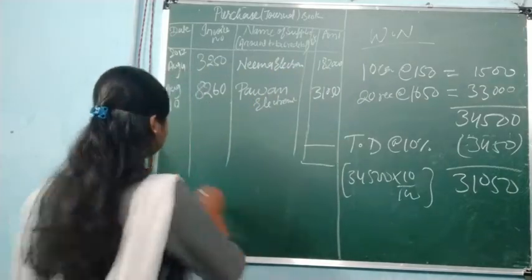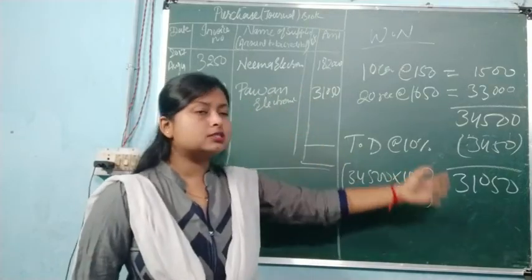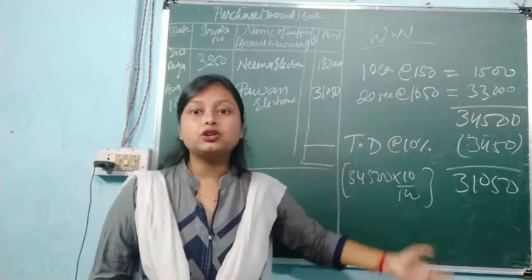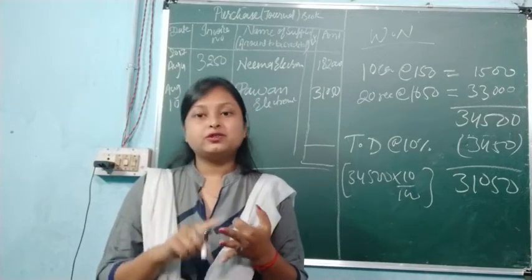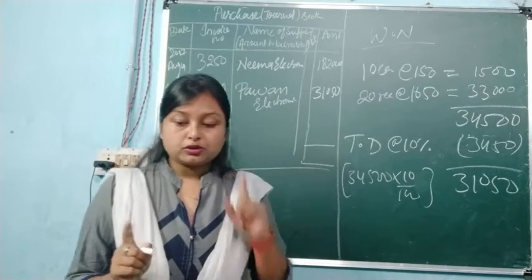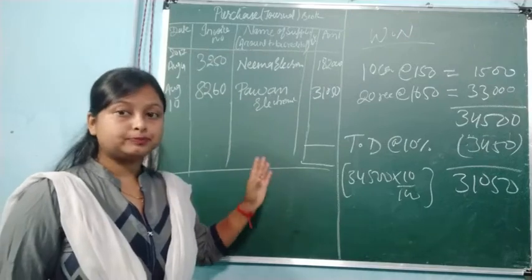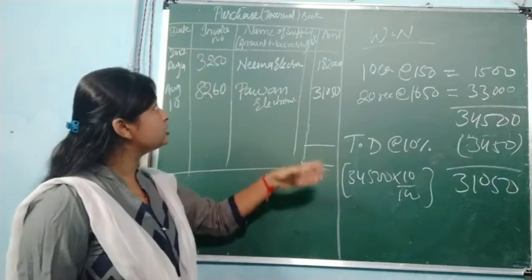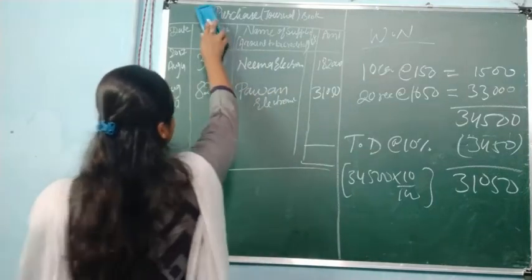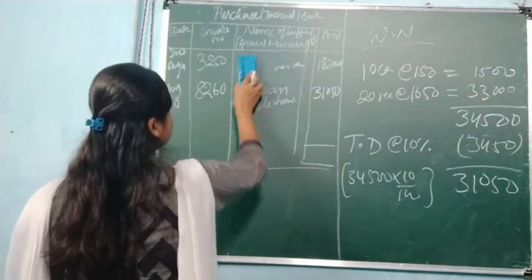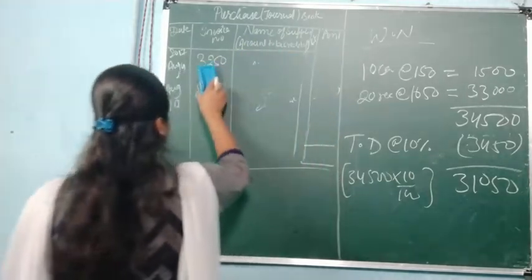So in such a way we have to make the questions related to purchase book. This same pattern of question will be there for sales book, sales return, purchase return. In all the books, only format will be different, that we are going to discuss. So all of you note down this. This will help you. And next, the format we will learn about the purchase return book. So let's begin with the format of purchase return book. Here a few things we are going to add and subtract.